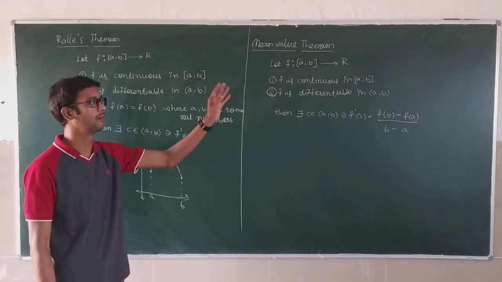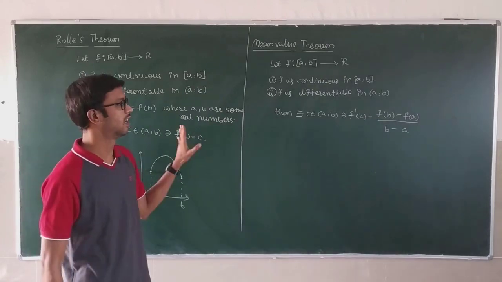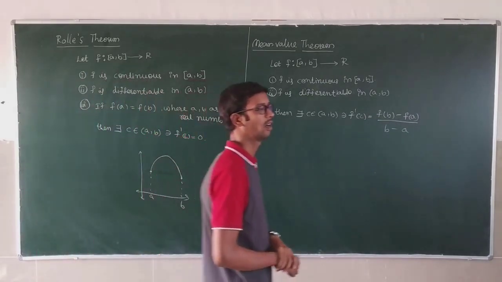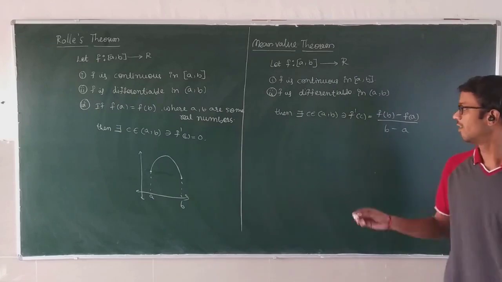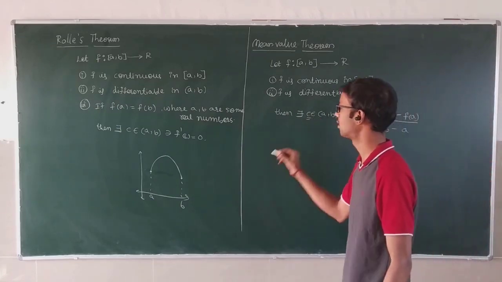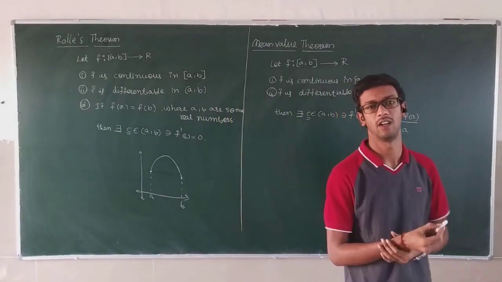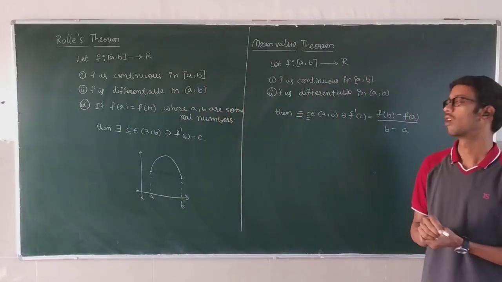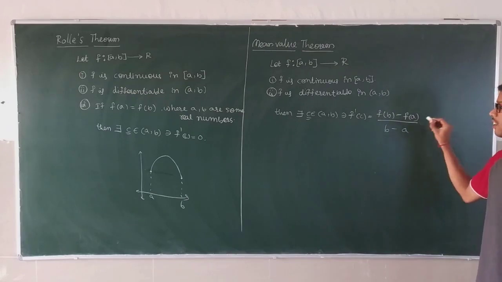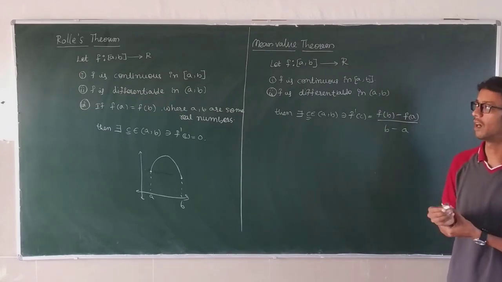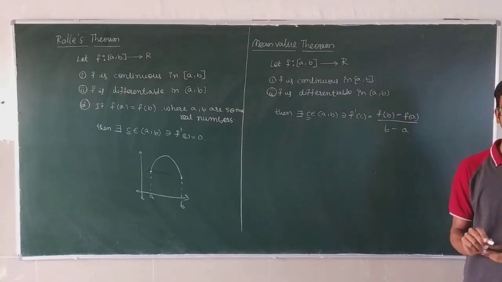Extension of Rolle's theorem is the mean value theorem. Theorem statements are very important here. And this c exists, we are telling now. This c can have more than one value also. This is enough for the mean value theorem and Rolle's theorem. Pause the video to note it down.